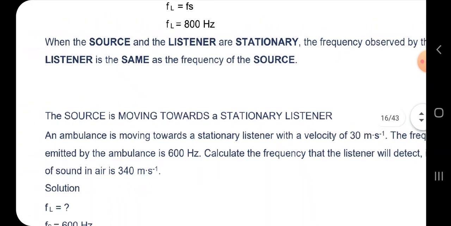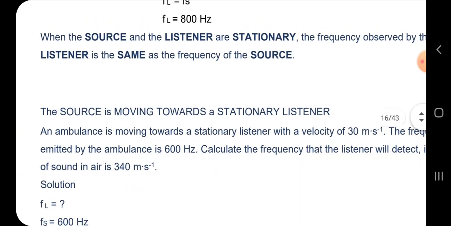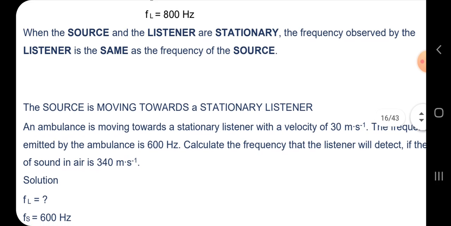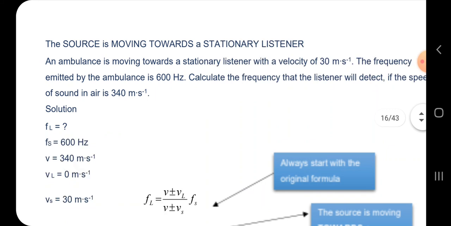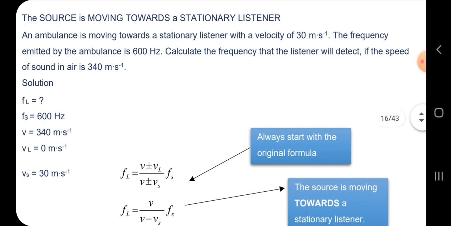Now, when the source and the listener are stationary, the frequency observed by the listener is the same as the frequency of the source. Now, the source is moving towards a stationary listener. The source is moving towards a listener, means still.